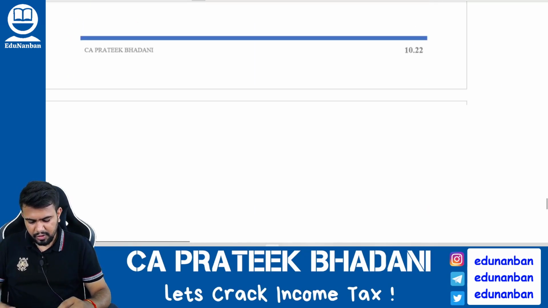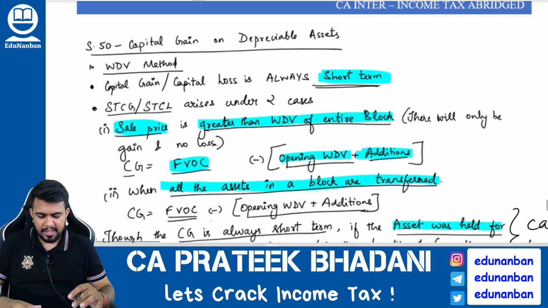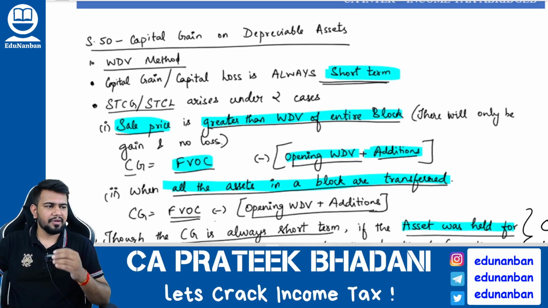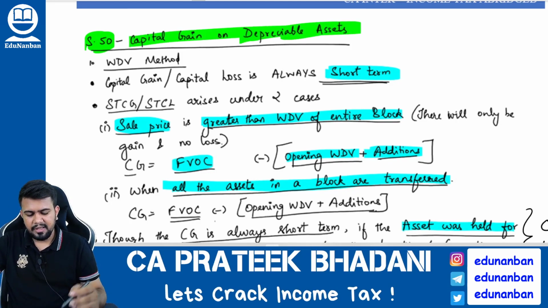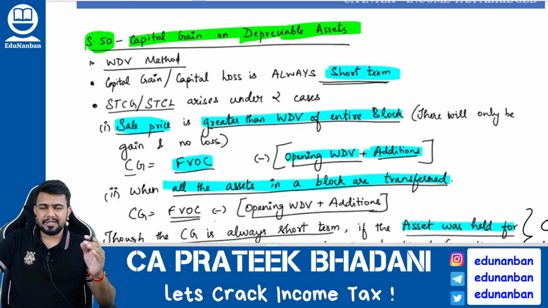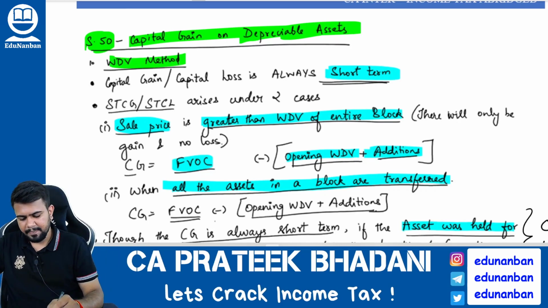Okay, so I hope you are clear with the exemption section also. Now lastly, let us discuss capital gain on depreciable asset. Section 50 deals with capital gain on depreciable asset. Firstly, let us talk about depreciable asset on which WDV method will apply.